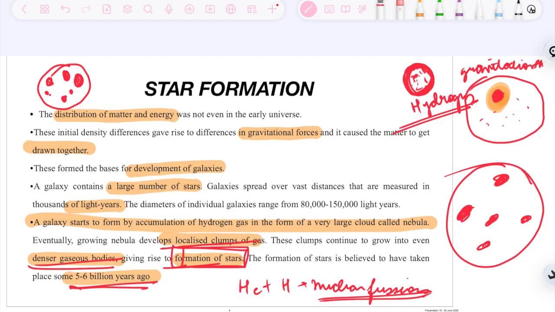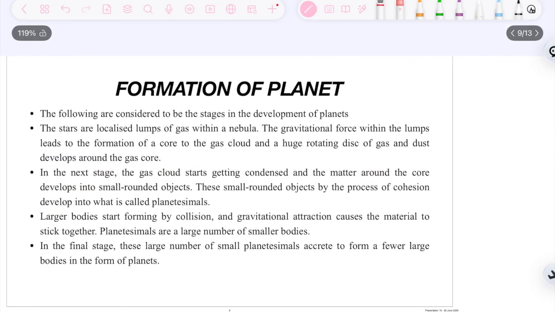So now we have seen that in the early universe, when the gravitational pull was more because matter and energy were present more, at that point galaxies were formed. And within the galaxy nebula, where the gravitational pull was more, hydrogen gas gathered, and due to that hydrogen gas, denser gaseous bodies were formed, which led to the formation of stars. So this is how stars and galaxies were formed in the early universe. Now we have to understand the formation of planets. How did it happen? Before that, we'll just look at a video.